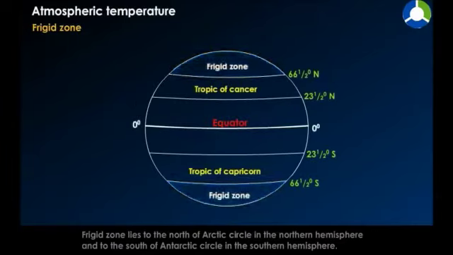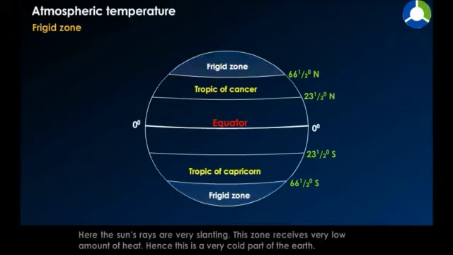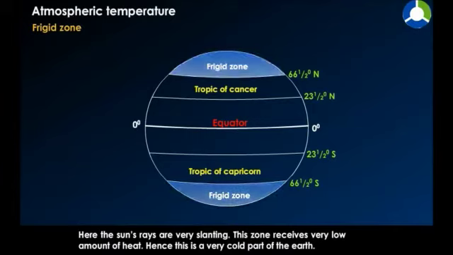Frigid zone. The frigid zone lies to the north of the Arctic Circle in the northern hemisphere and to the south of the Antarctic Circle in the southern hemisphere. Here, the Sun's rays are very slanting. This zone receives a very low amount of heat. Hence, this is a very cold part of the Earth.